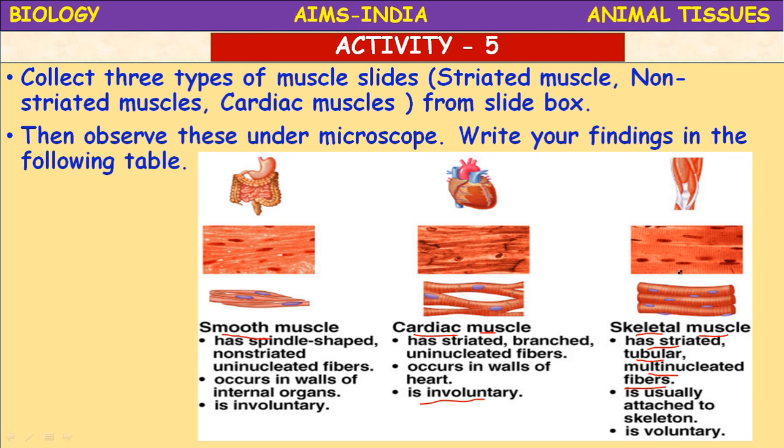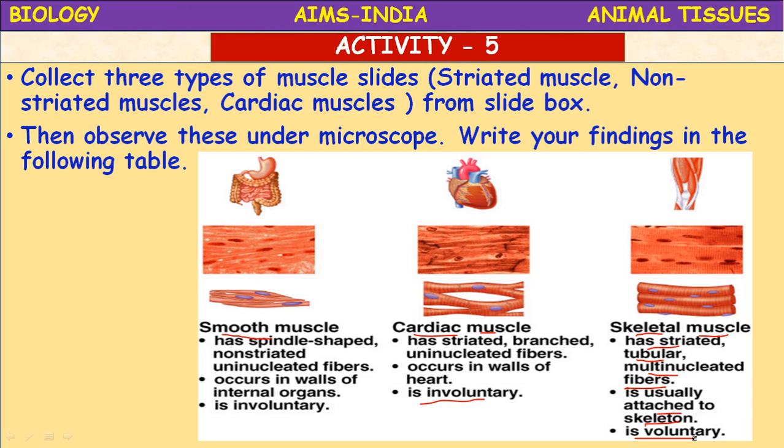Multinucleated, several nuclei are present, and it is usually attached to the skeleton, that is hands and legs, you can say, and it is voluntary in function. Voluntary in function means they work on our will and wish.